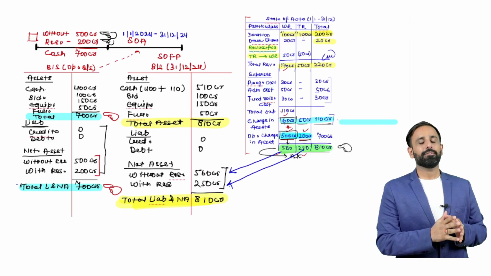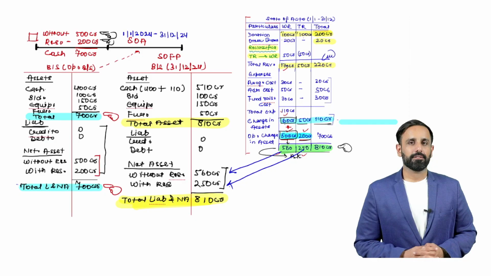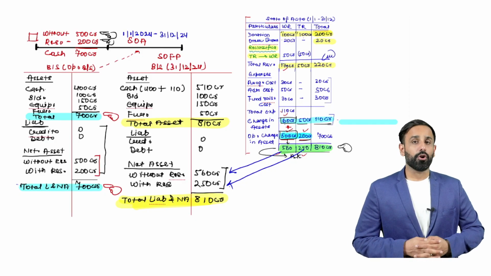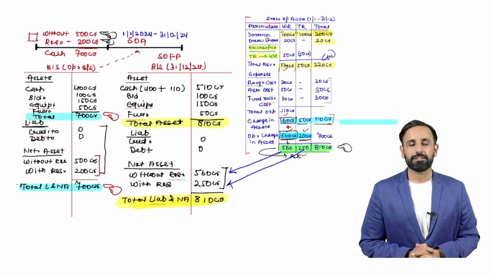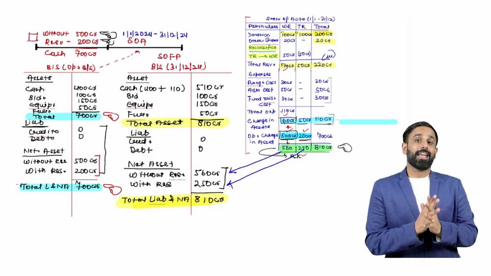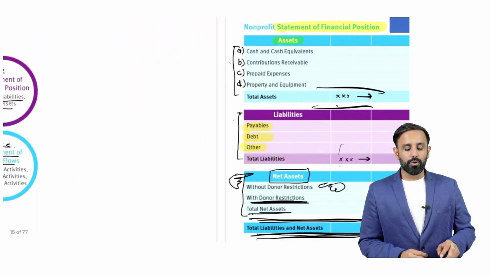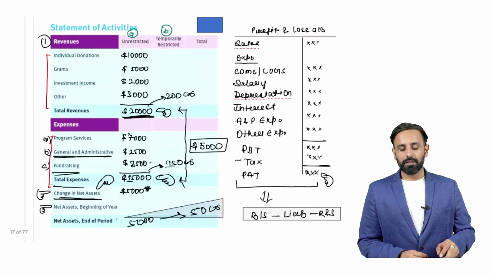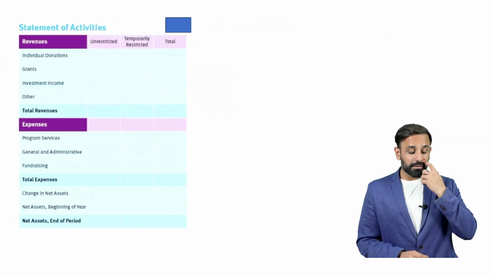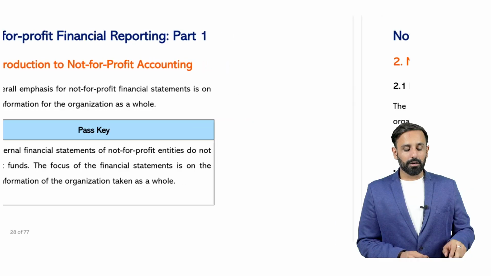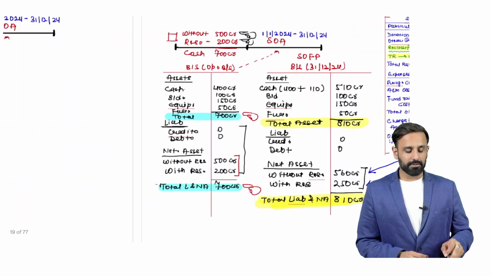So we have done discussion about the statement of activity and statement of financial position. Now, normally when we prepare the financial statements of company, so we prepare profit and loss account, balance sheet, and cash flow statement. And surprisingly, you will find that there is no much change between the normal cash flow statement and the cash flow statement which is prepared by the companies, right? So I will try to show you the format of cash flow statement.